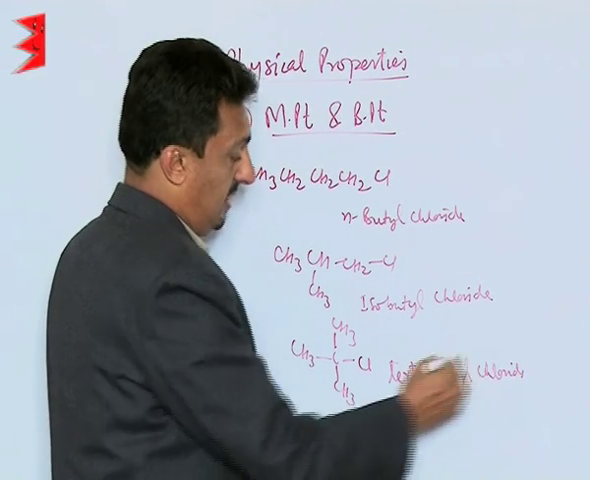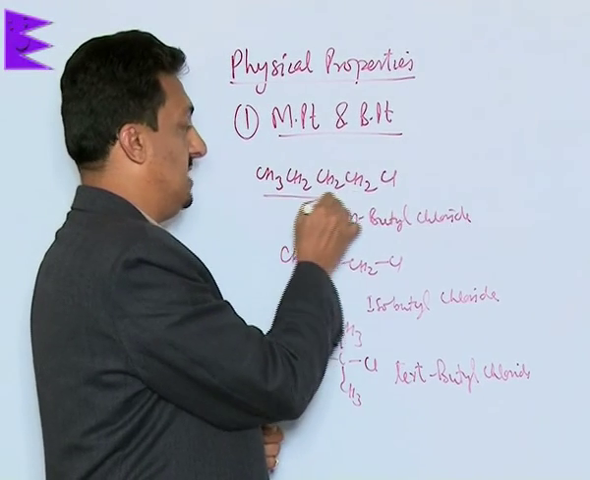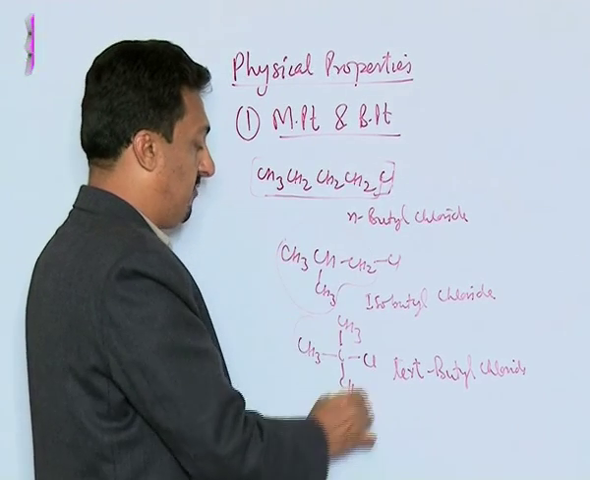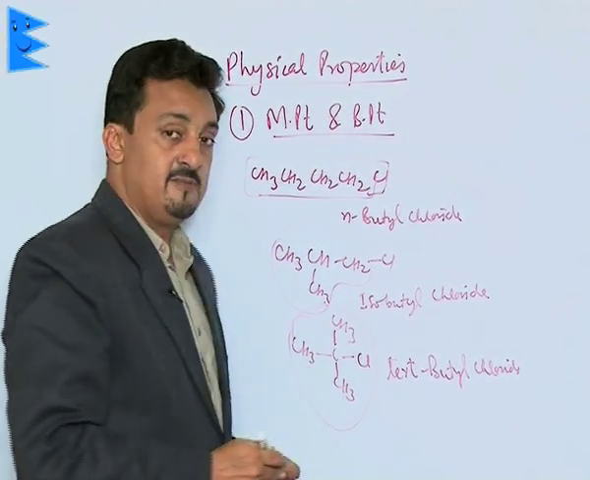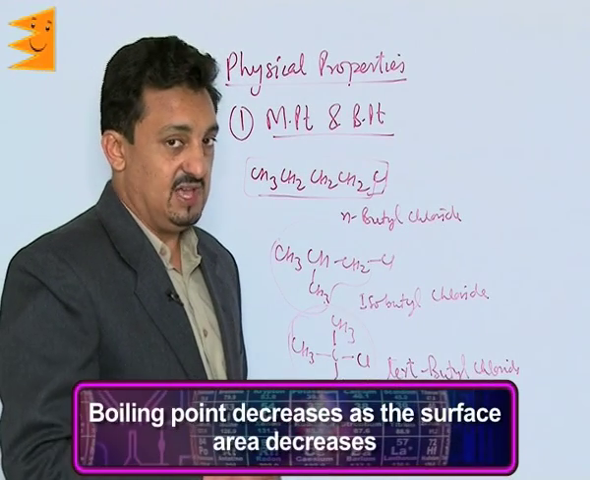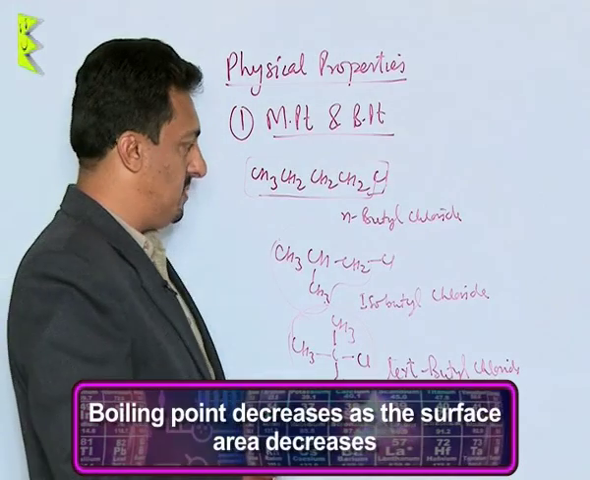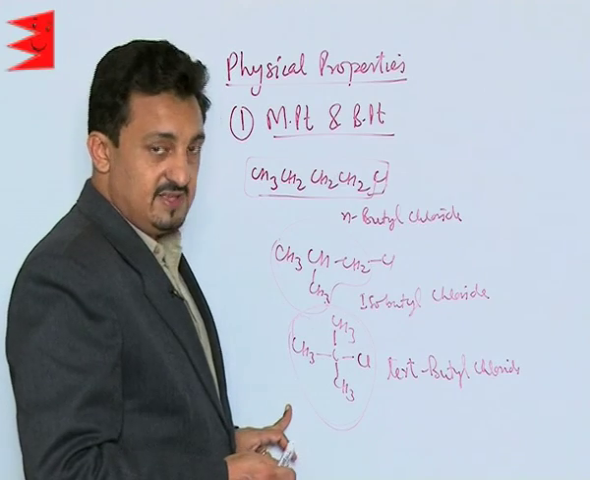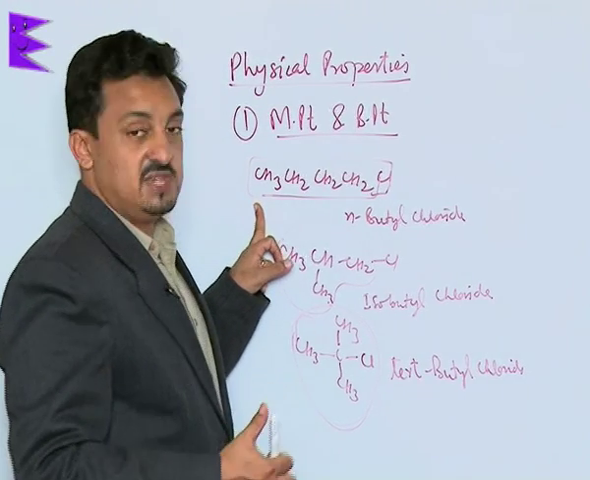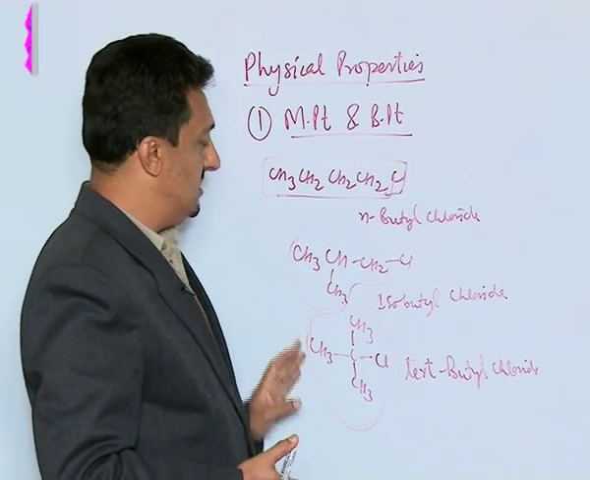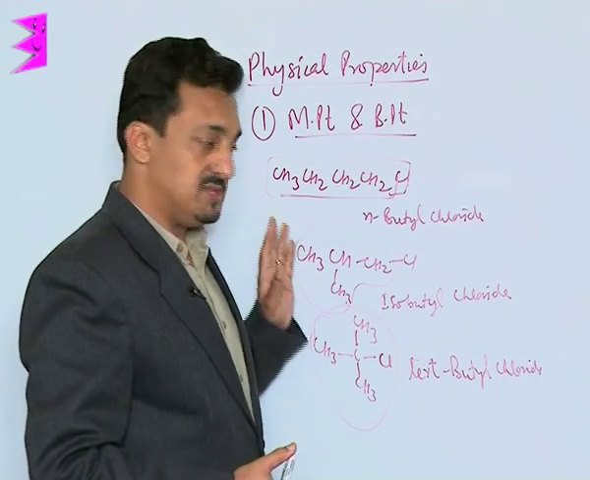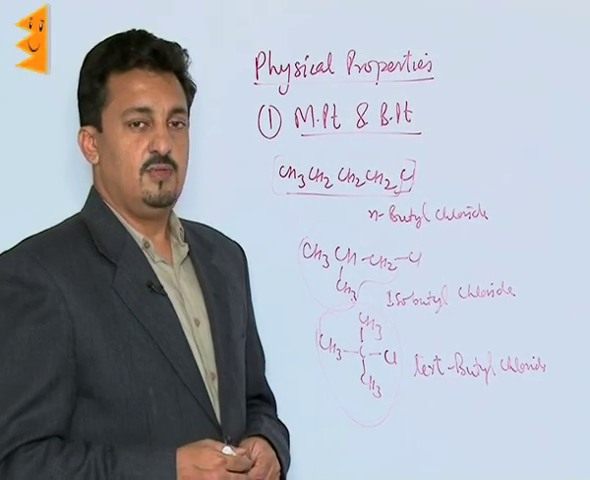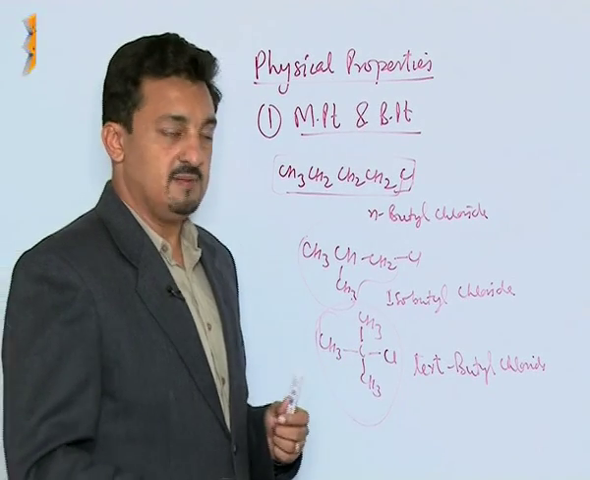Now what we find is the surface area is maximum with n-butyl chloride, whereas it keeps on becoming more and more spherical. The more spherical it becomes, the lesser is the surface area, so the lesser will be the boiling point. So boiling point decreases in this order as the surface area decreases. This one has the larger surface area, so maximum boiling point. Among isomeric alkyl halides, it decreases with more branching. Now after alkyl halides, let's talk about aryl halides.